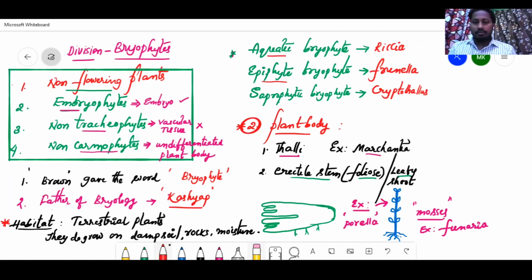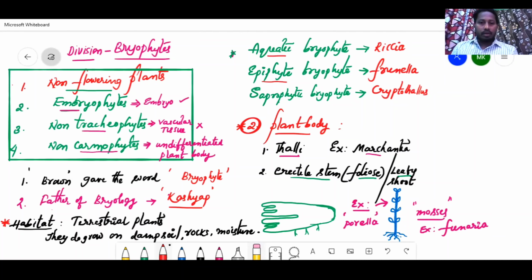Have you understood? Yes, sir. Once you complete this, you just tell me, we will discuss. Every term is important here. Each and every term, each and every example, everything is important in terms of competitive exam, upcoming NEET.